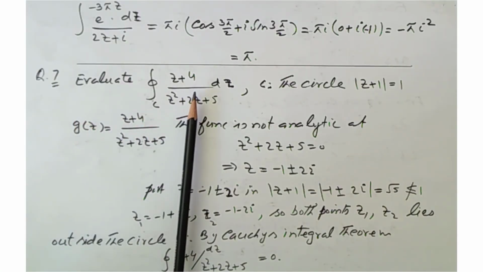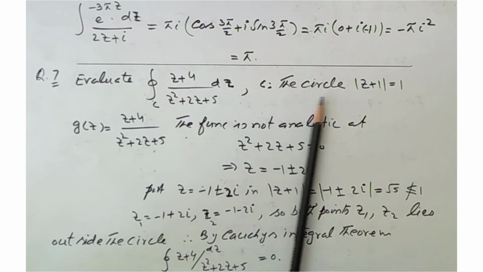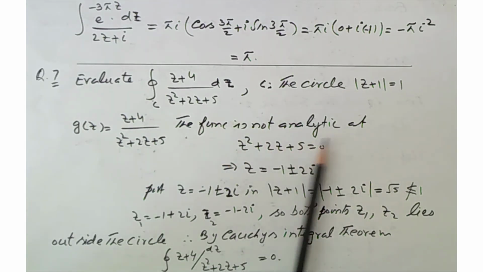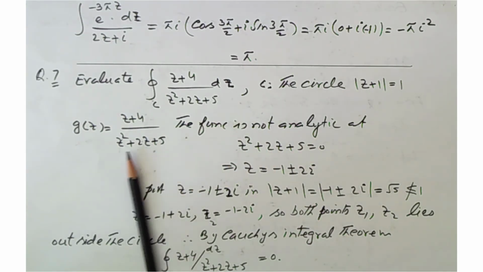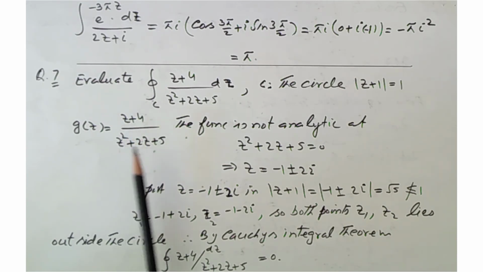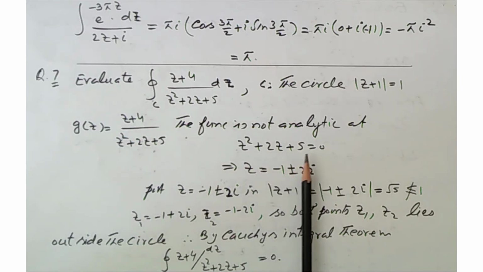Now question 7: evaluate the integral (z plus 4) over (z square plus 2z plus 5) dz, where C is the circle mod of (z plus 1) equal to 1. Now the function is not analytic when the denominator equals 0, because then the total becomes infinity.